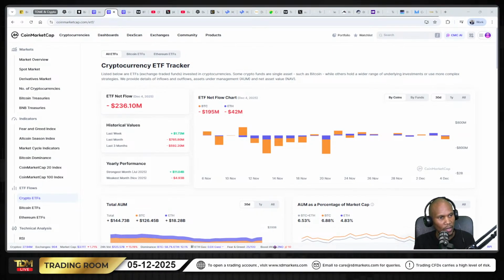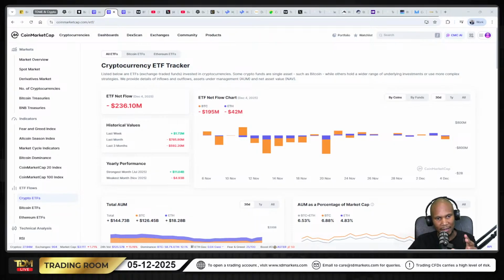Large inflows remove coins from the market, and large outflows put coins back into circulation. It can also be used as a leading indicator. So that is, in simple terms, what crypto inflows and outflows are.